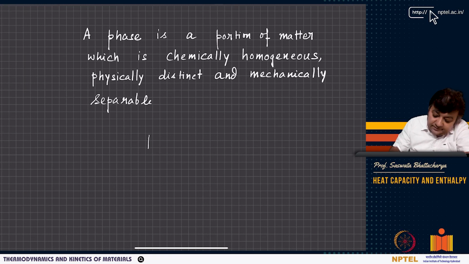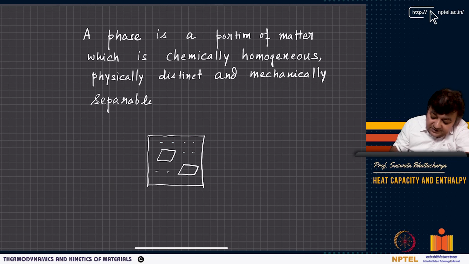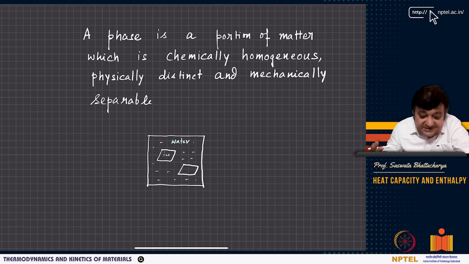For example, I have a system where you have this ice and you have water. So see, there is a clear boundary between ice and water. Although both are H2O, one is in the solid form and another is in the liquid form. They have different densities, different molar volumes, different refractive indices and so on. They are physically distinct. And both ice and water are chemically homogeneous, right? So as you can see, these are the phases.